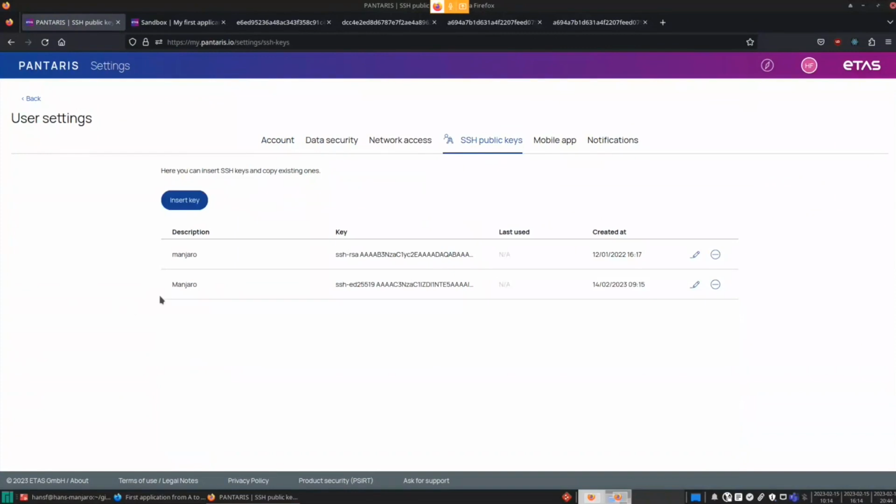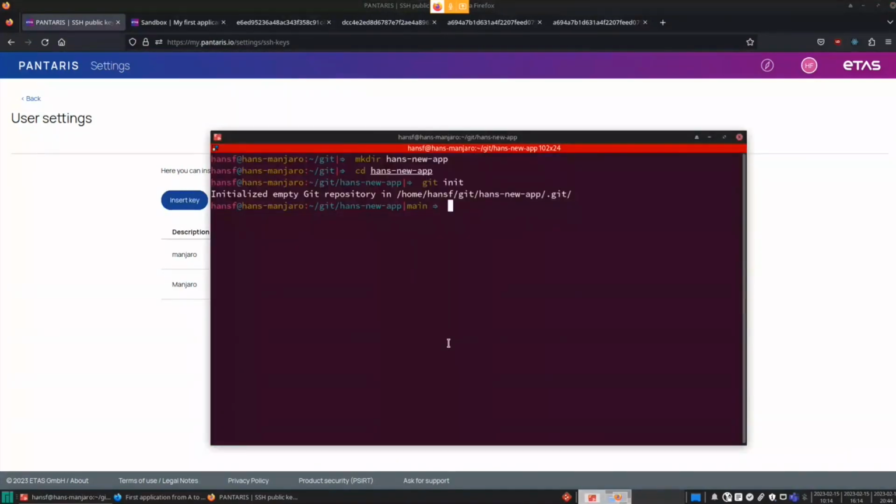There, I have the 2 SSH keys I have installed locally, but if you don't know how to set it up, you can create your own with a simple command. We provide it also in the slides later, but every SSH and Git documentation will get you there too.